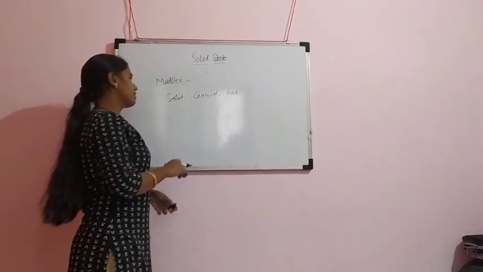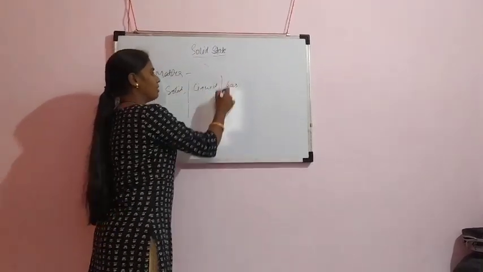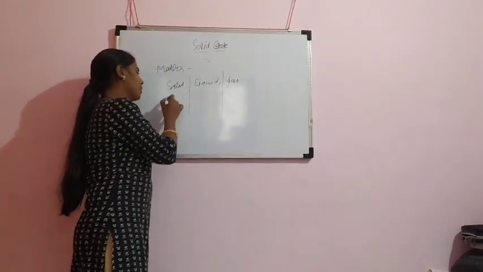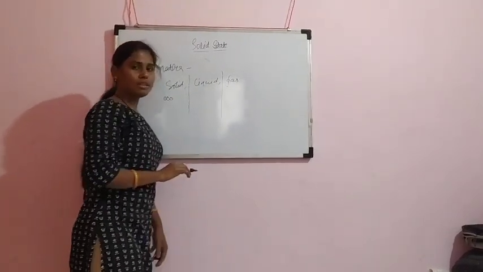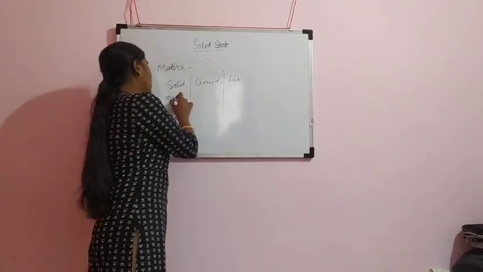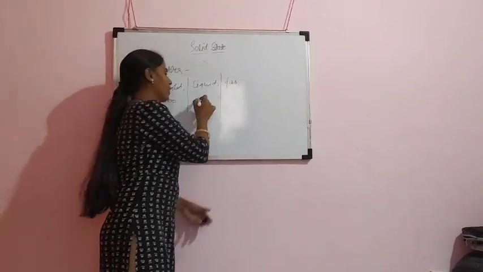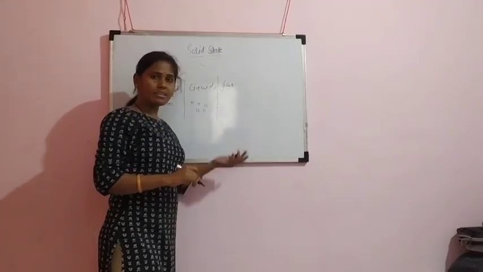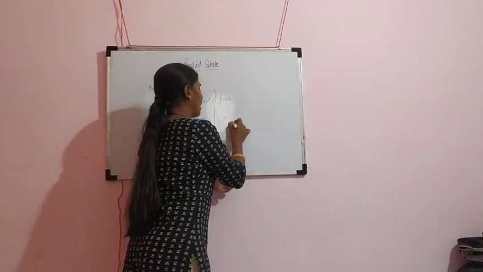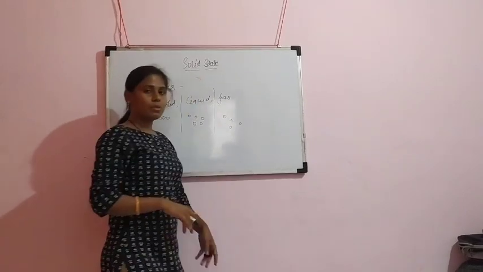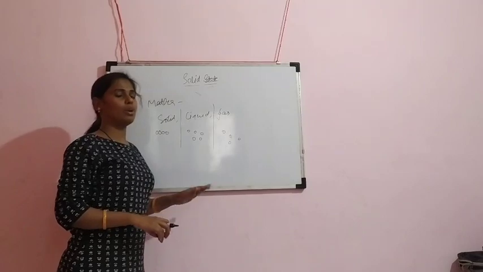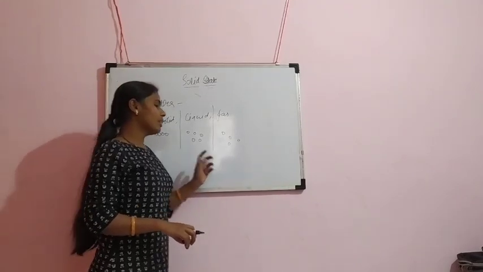First we will see what is the difference between solid, liquid and gas. In solids, the molecules are arranged very closely. In liquids, the molecules are arranged loosely. And in gases, the molecules are arranged very loosely. But in today's class we will study only the solid state.